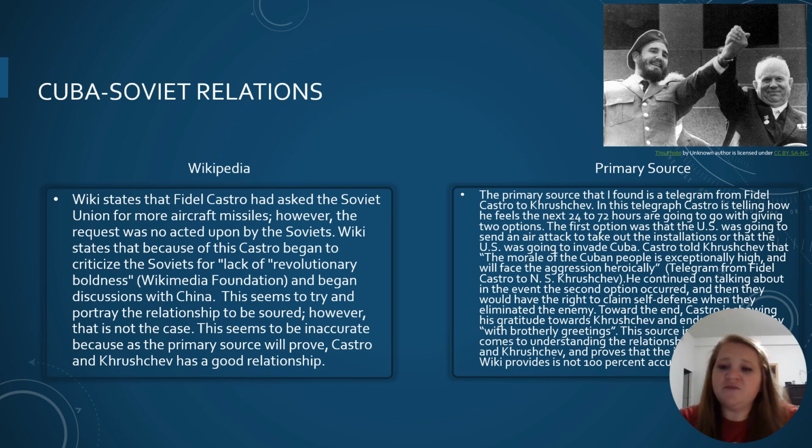Castro told Khrushchev that the morale of the Cuban people is exceptionally high and will face the aggression heroically. He continued talking about, in the event the second option occurred, that they would have the right to claim self-defense when they eliminated the enemy. Toward the end, Castro is showing his gratitude towards Khrushchev and ends the telegram with brotherly greetings. This source is important when it comes to understanding the relationship between Castro and Khrushchev and proves that the information that the wiki provides is not 100% accurate.